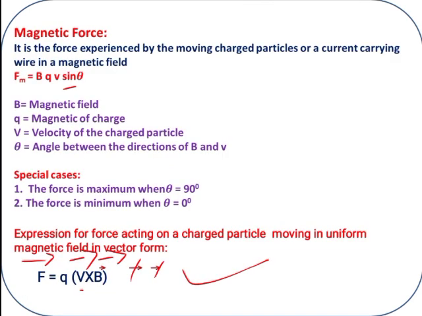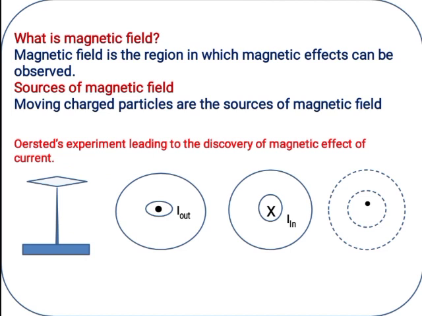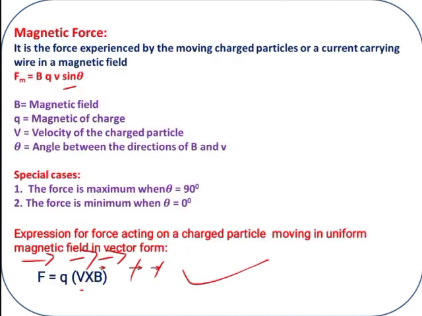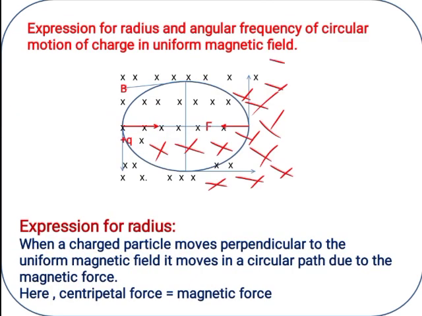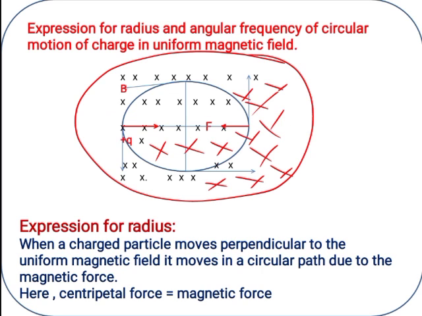Cross indicates that it is inside. If we keep one charge plus Q in the presence of a uniform magnetic field, then what do we observe?